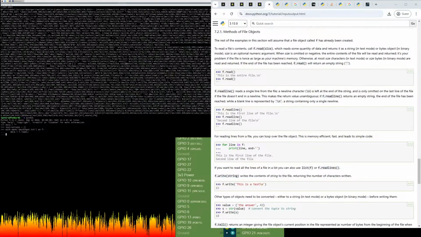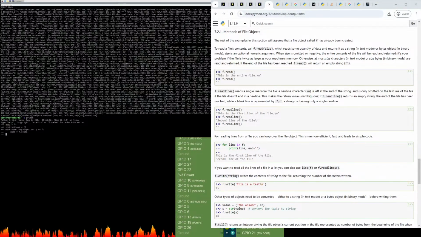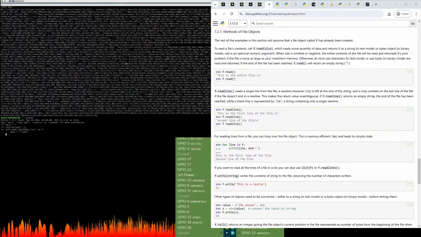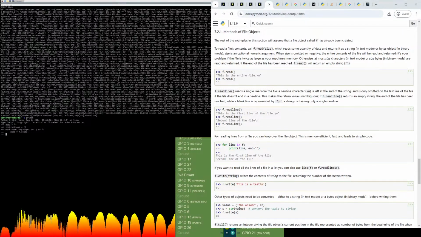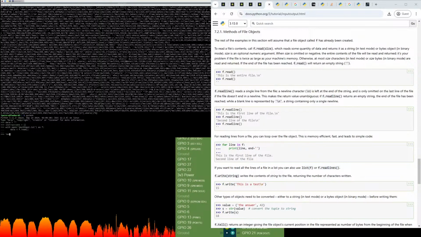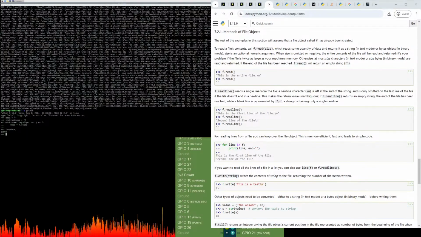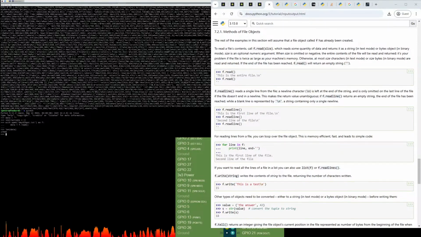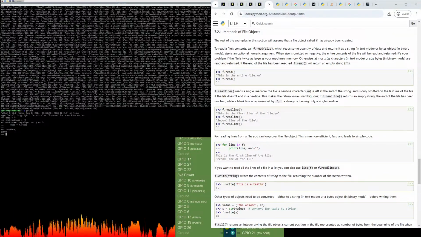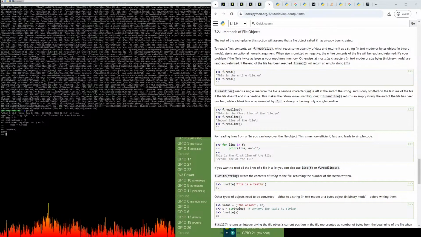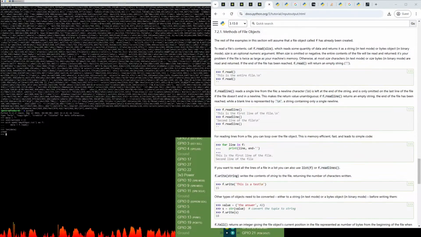Okay, so we've opened the file. We've read in the data. Yeah, let's just do that for now. Okay, that seems about right. Actually, let's check and see how big the file is, because I can confirm if that's right. Yep, 17,999 bytes. Okay.